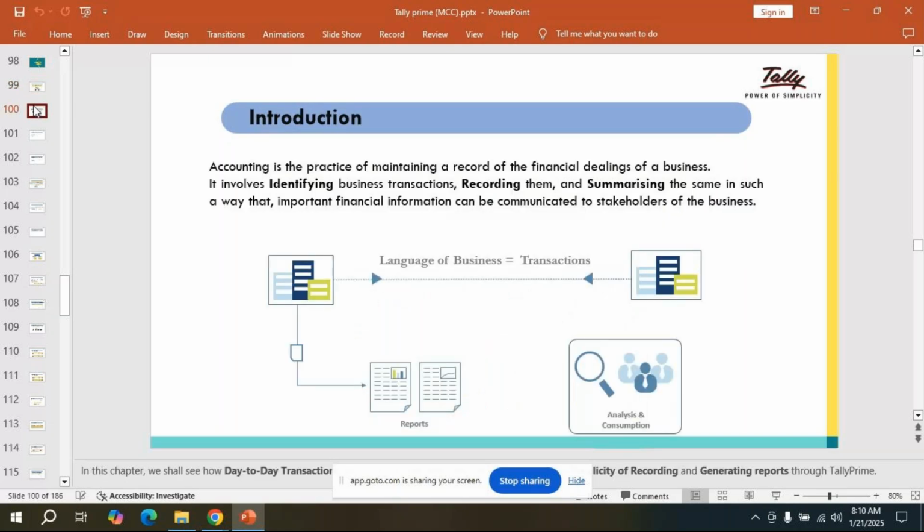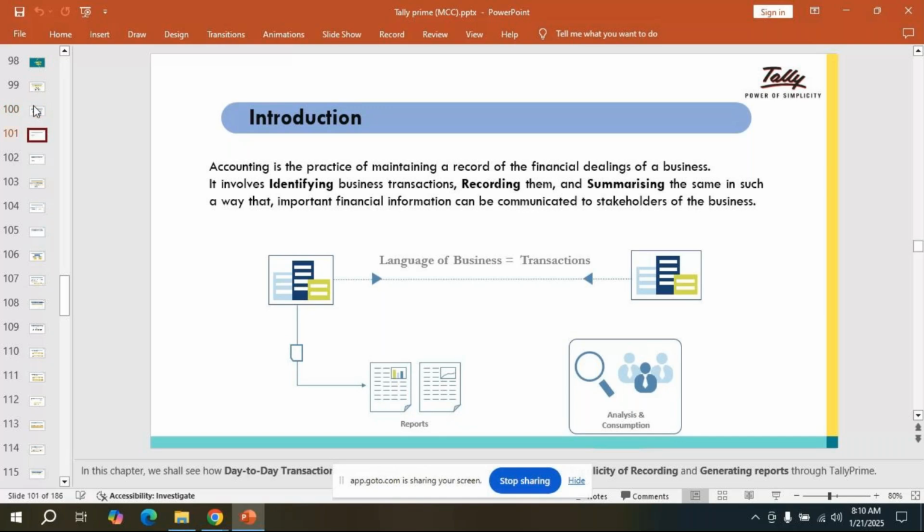See, accounting is the practice of maintaining a record of the financial dealings of a business. First it involves identifying the business transaction, after that recording them and summarizing the same in such a way that important financial information can be communicated to stakeholders of the business.